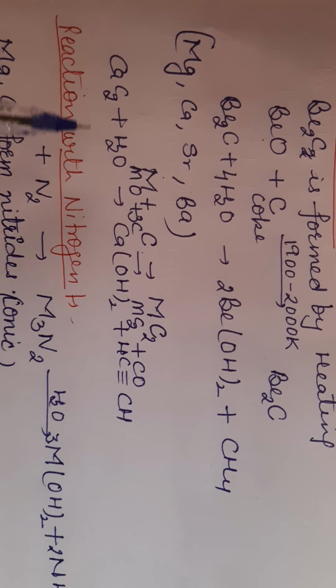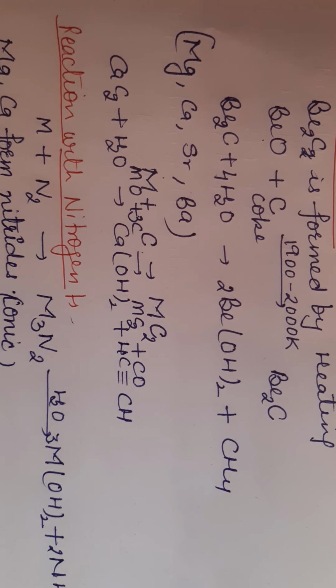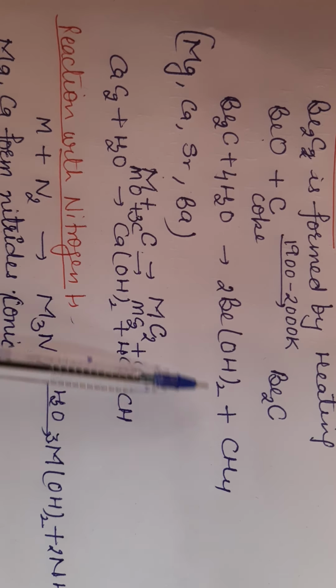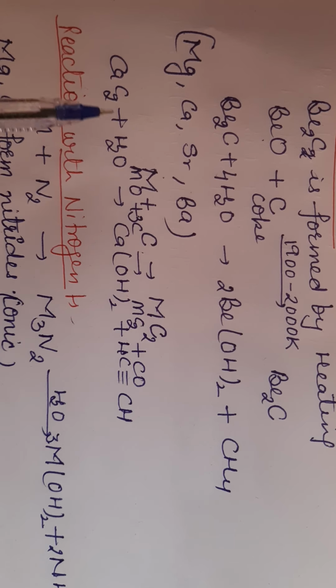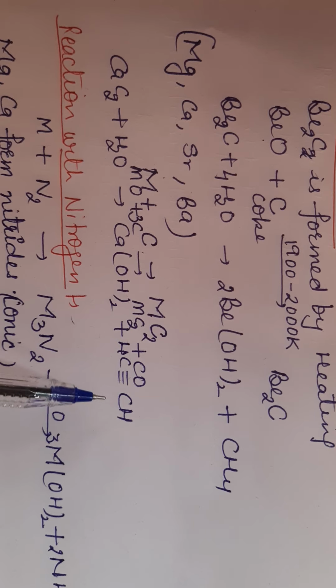Calcium carbide on hydrolysis, on reaction with water, gives calcium hydroxide and acetylene. Always remember that beryllium carbide gives methane on hydrolysis and calcium carbide gives acetylene on hydrolysis.